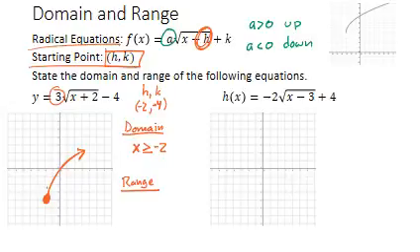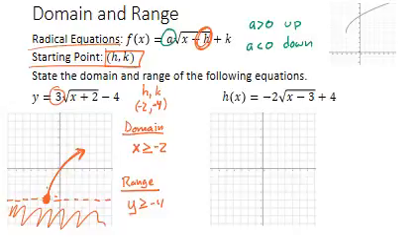We can use that same logic for range. Range is y. Well, in this case, in the y direction from my starting point, it only goes up. It never goes down from the starting point. So I know then that my range is y is greater than or equal to that value of -4. That's my boundary right here. My graph is always greater than or equal to -4. It never goes down here. It only exists above -4. So my range is y is greater than or equal to -4.